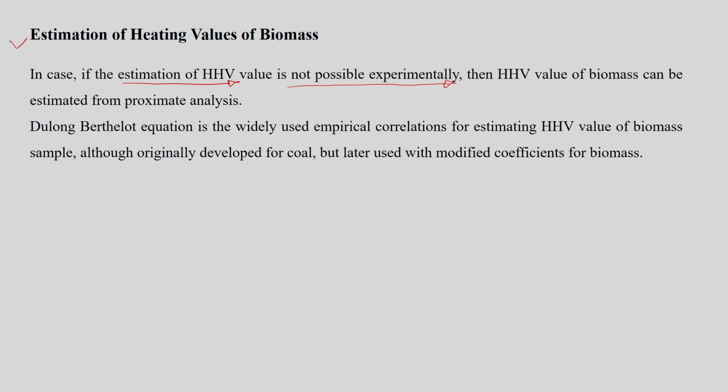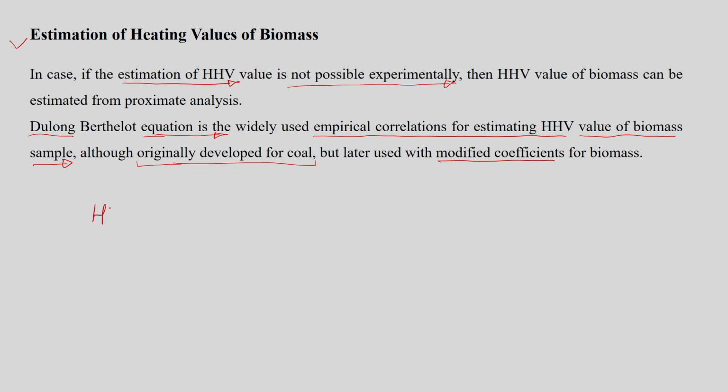So for that reason, the Dulong equation is a widely used equation for the estimation of higher heating value using the proximate analysis, and this equation is an empirical correlation for the estimation of higher heating value of a biomass sample. Although this particular equation was originally developed for a coal sample, it was later used with modified coefficients for biomass samples as well.